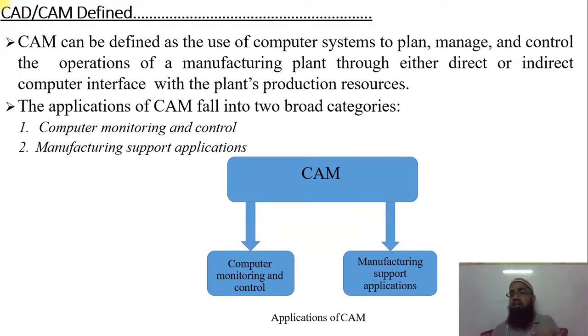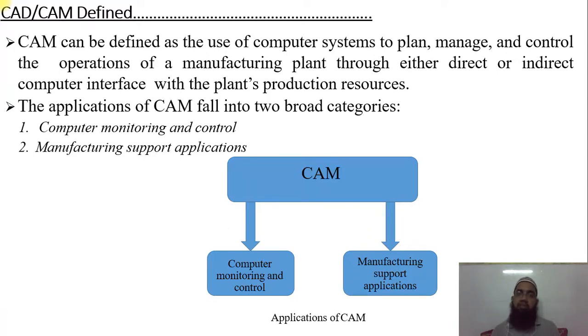much investment. I have one master computer here, and that master computer is connected with all the CNC machines. If I want to do some mass production, I can attach all the machines with a single component, and only the single computer, that is the master computer, will operate all the machines. So this way we can manage and control all the operations of a manufacturing plant. That may sometimes be a direct or indirect process.